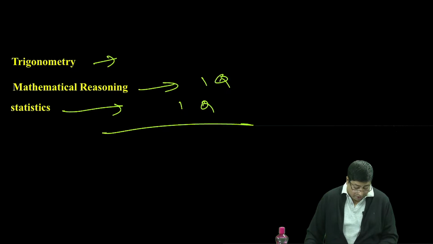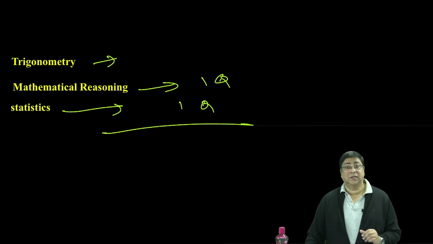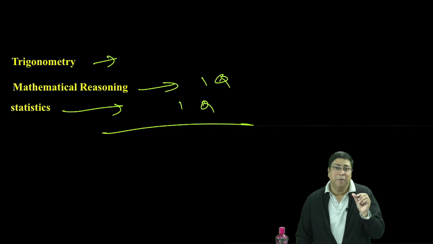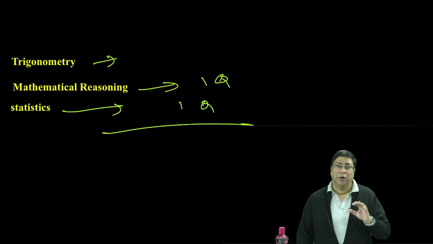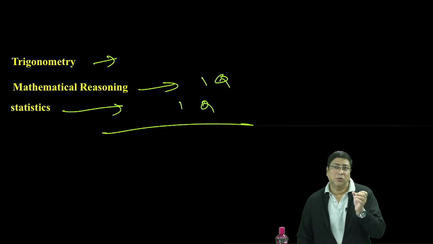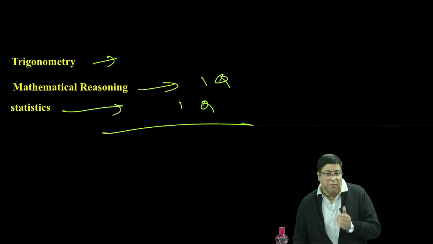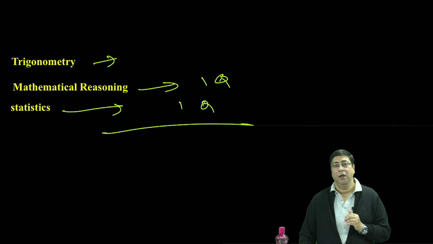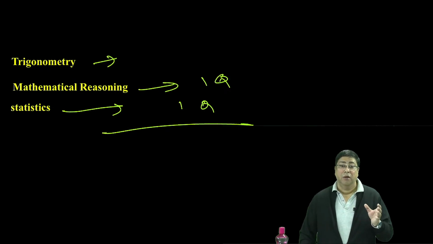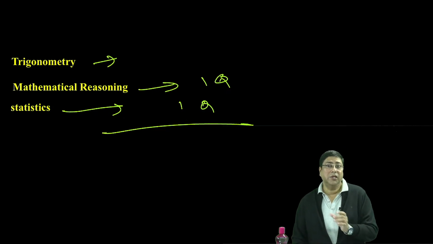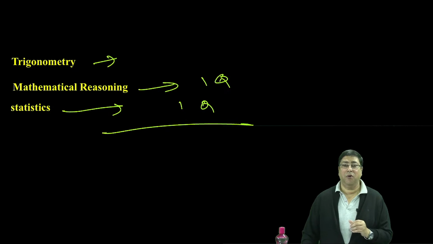And one more thing, everybody, about guessing. Suppose you are solving a sum, but the answer is not coming. The answer is in between two options. Suppose A, B, C, D are the 4 options. You have solved one sum, and it seems that the answer is between, say, C and D, or option number 3 and 4.